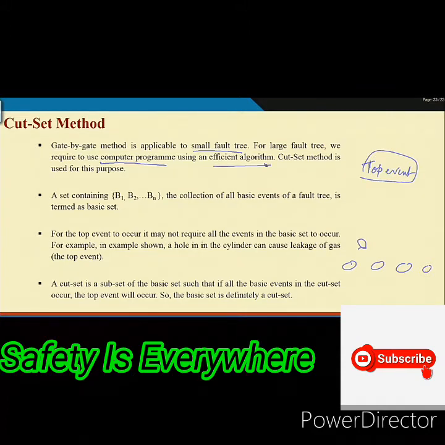So, there are certain terms and certain issues related to this Cutset method. For example, first one is the set. All of you know the set is a collection of items, collection of individuals or collection of entities. In a fault tree, it is a collection of basic events.